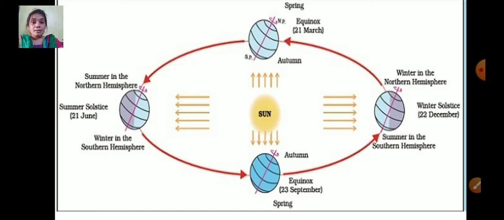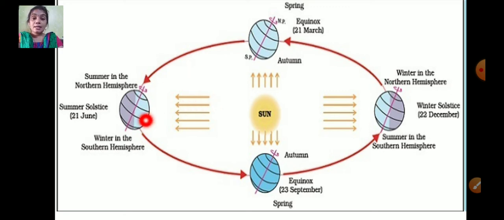Now, to understand these different seasons, I am showing here a picture. In the center there is the sun. So the earth here is in the month of June, and the northern hemisphere, which is the top part, with the bottom part being southern, is tilted more towards the sun.